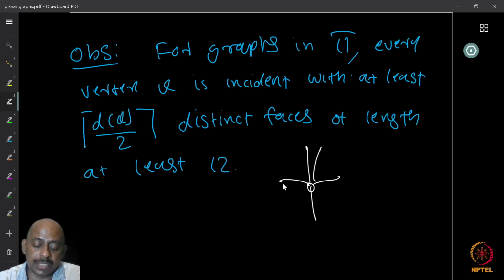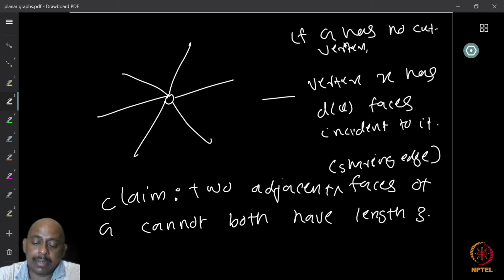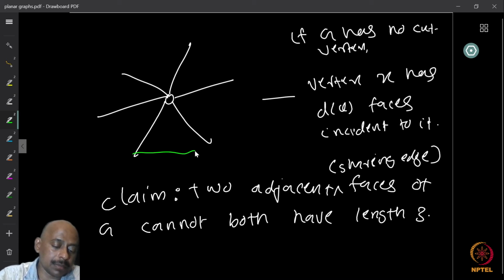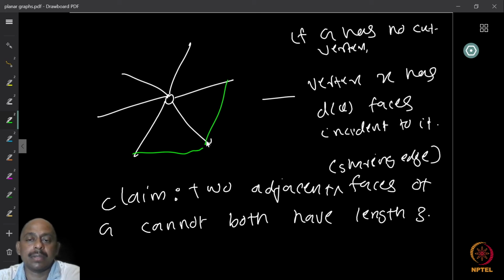This is true because of this property: any vertex which is not a cut vertex has exactly degree v many phases. But now, two adjacent phases of the graph cannot be triangles. I claim that this is not possible. Why is that not possible? Can you think of why two adjacent phases cannot be 3 cycles?